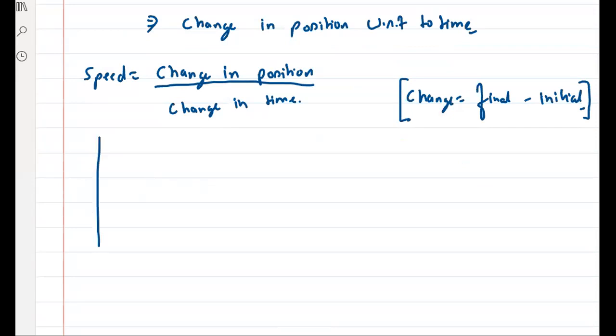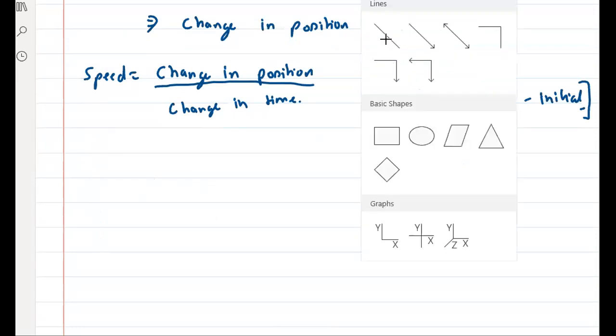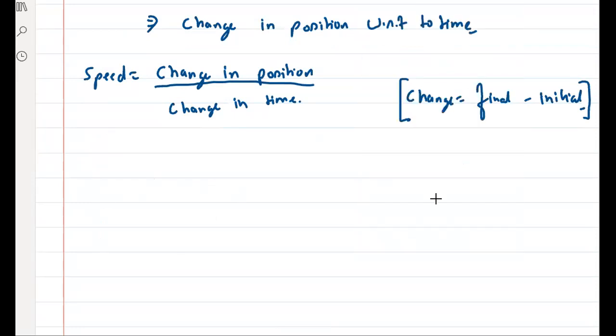I'll just draw this. Okay. ठीक है? Suppose this is the origin. I've taken this point as a reference, right? Origin means reference. Yes or no? I'm taking this point as a reference.